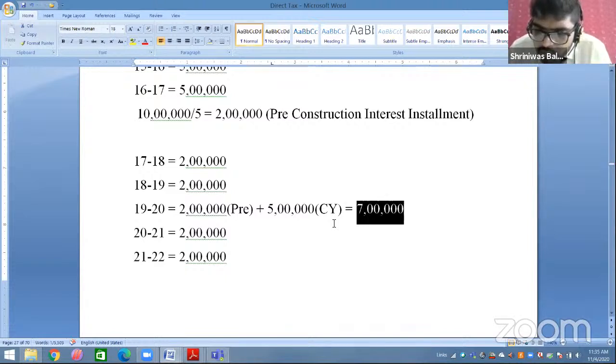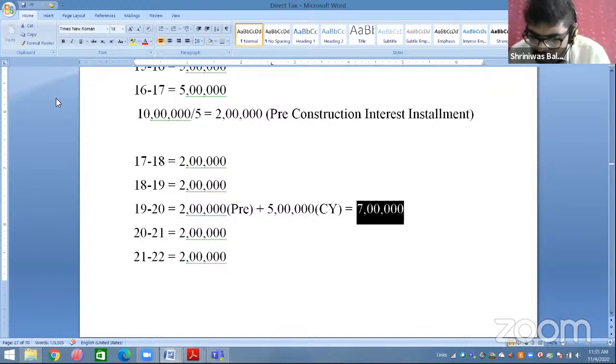Waiting for Rajkumar's doubt related to residential status. Okay. Chalo.